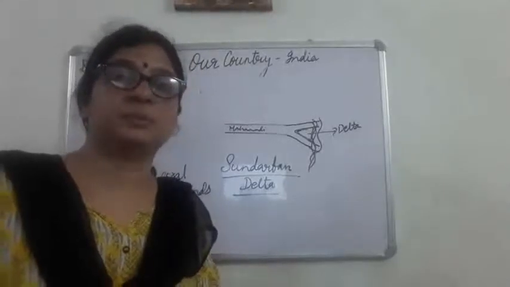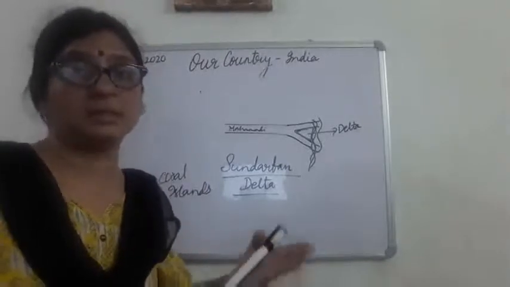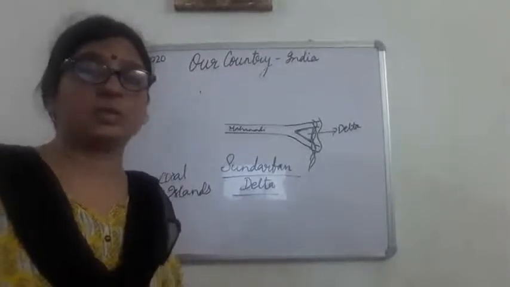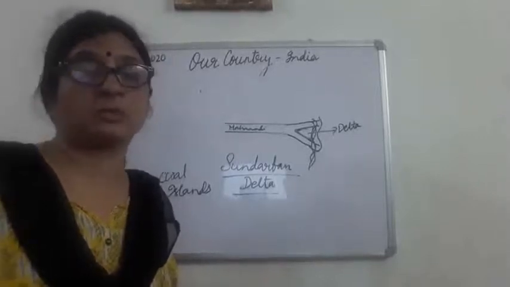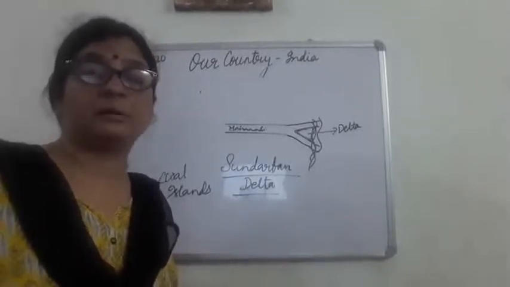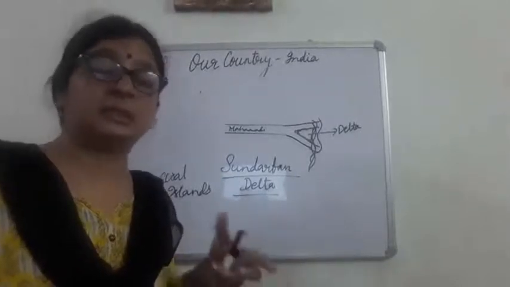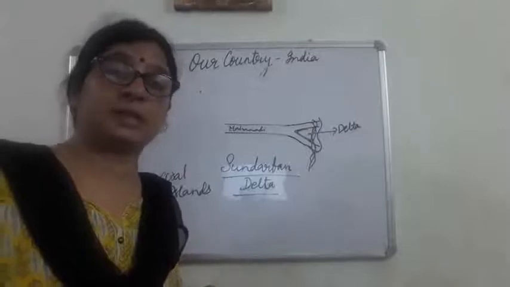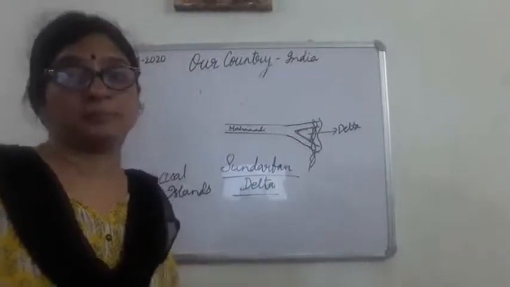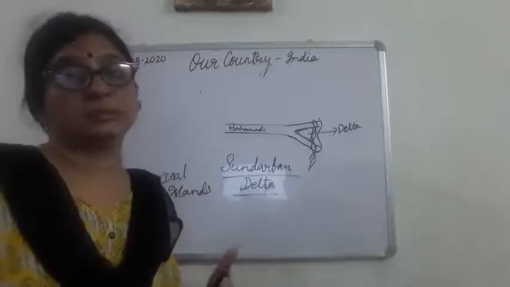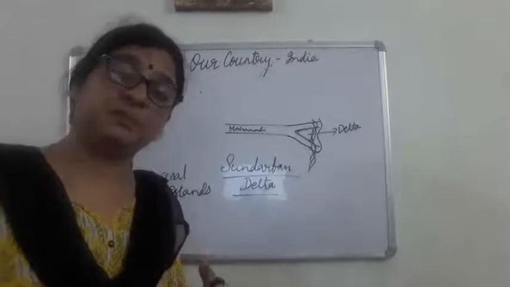tsunami. Okay, so this tsunami came in the year 2004, and it had a very devastating effect on India. Our Andaman Nicobar island was badly affected. The state of Tamil Nadu was also badly affected by this tsunami. So this tsunami had a very devastating effect on the people of India.